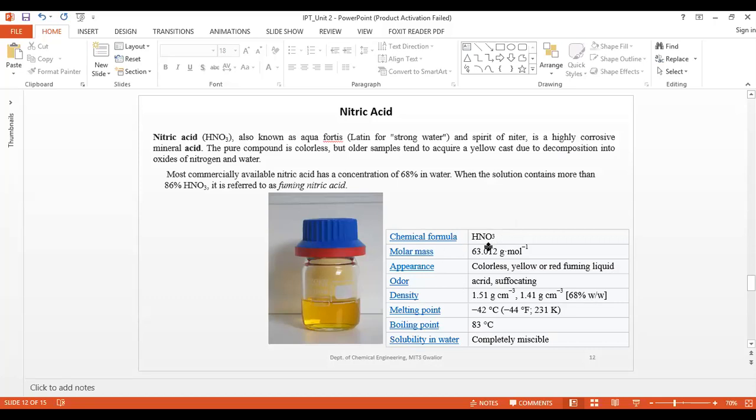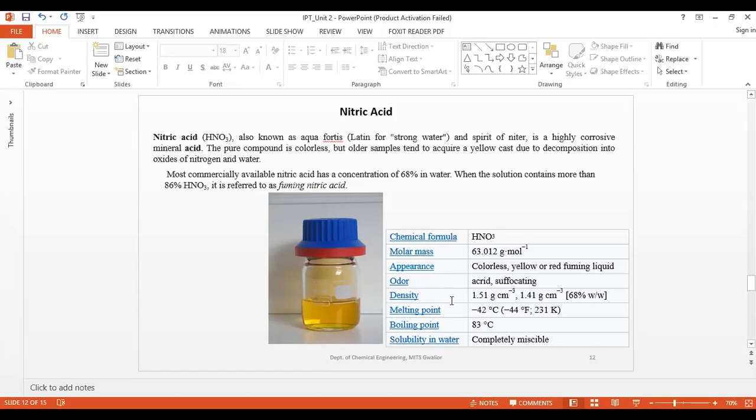Chemical formula HNO3, molar mass 63 grams per mole, appearance colorless. It is colorless, but it acquires a yellow cast due to decomposition into oxides of nitrogen and water. This is fuming nitric acid. The odor is acrid, suffocating.